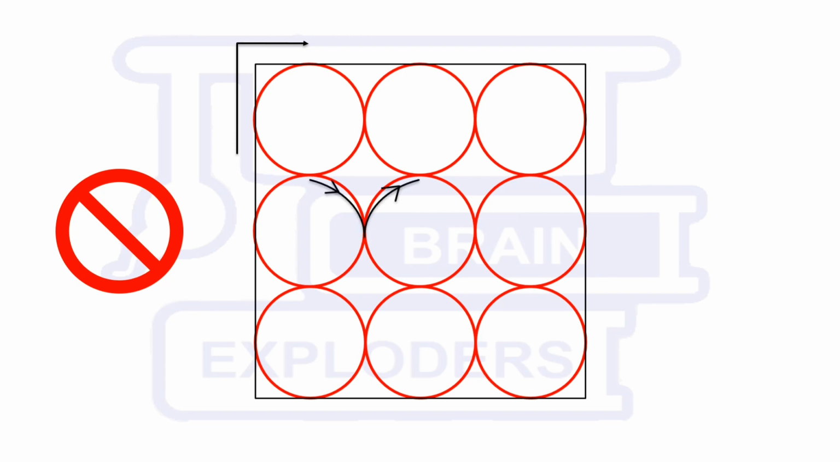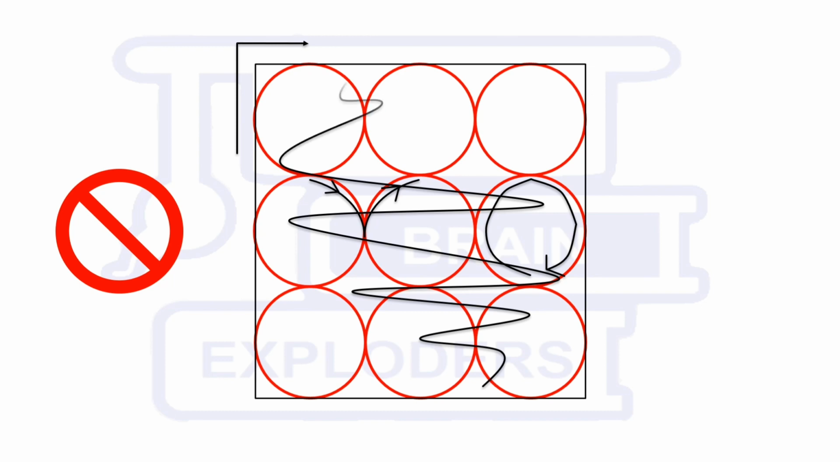We cannot take a sudden turn from going on one circle to another circle, and we cannot form a loop like this, because in this kind of loop the path will intersect itself, and we cannot make our path anywhere except on the lines given in the figure. So these were the things which we cannot do while making our path.